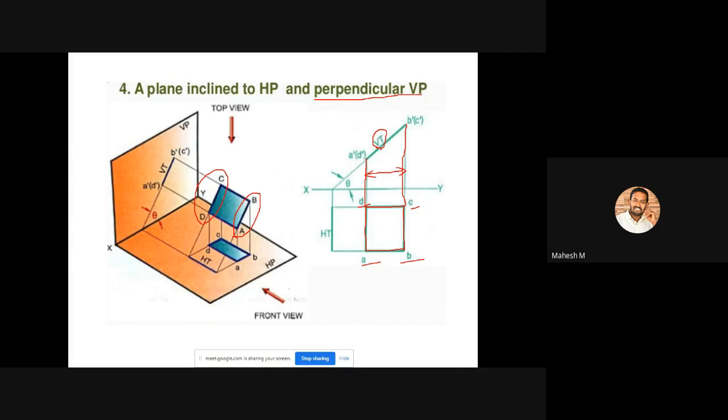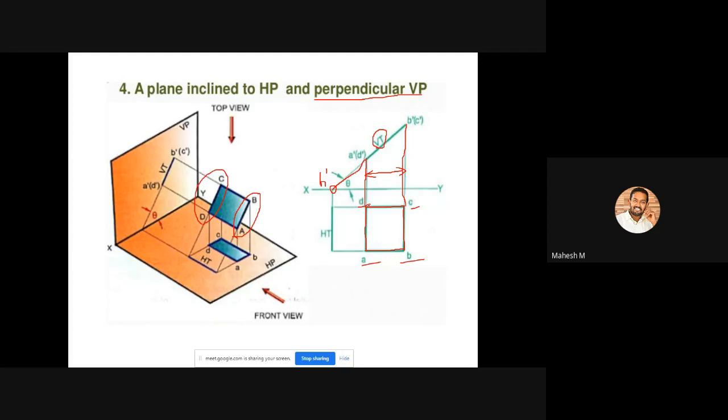Okay, so next you can create a horizontal trace. For this you have to draw some more lines. So you can project the front view line towards the reference line, and you will be getting a point like this. The name of the point will be H dash.